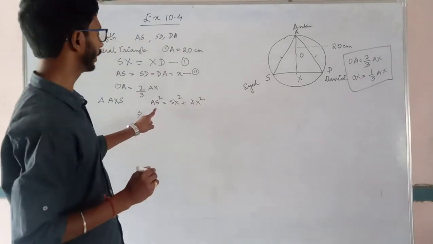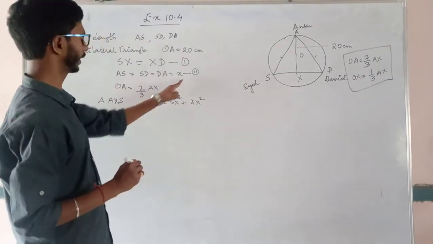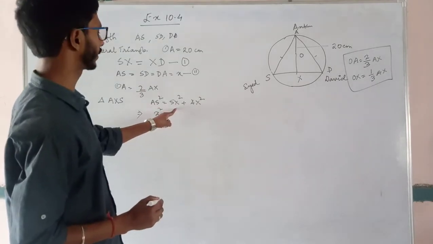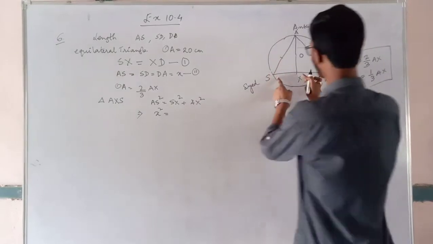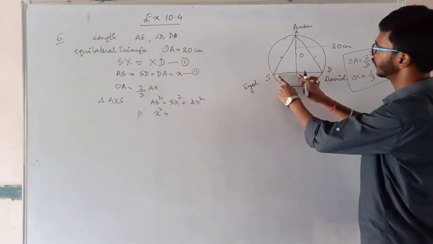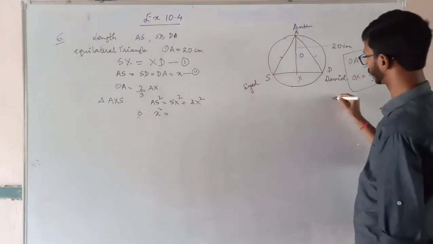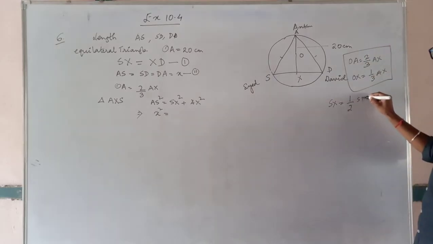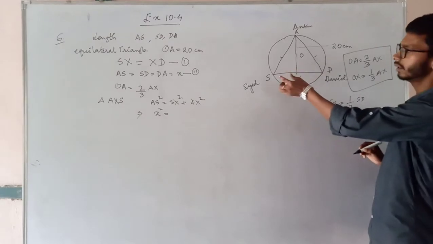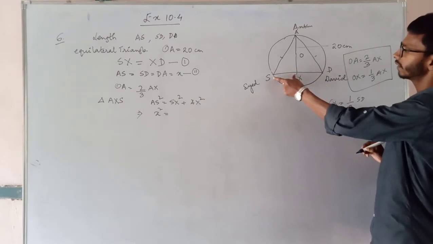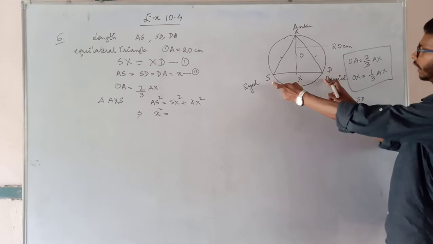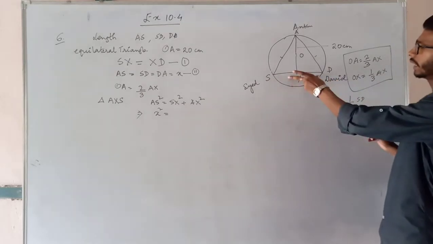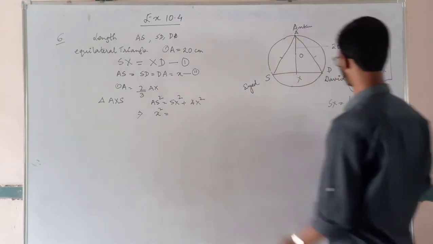Now what is the value of AS? AS we have taken as x. Then comes SX. This line is half of SD. I told you it's a median, so the parts are equal. So SX is half of SD, which we have taken as x.